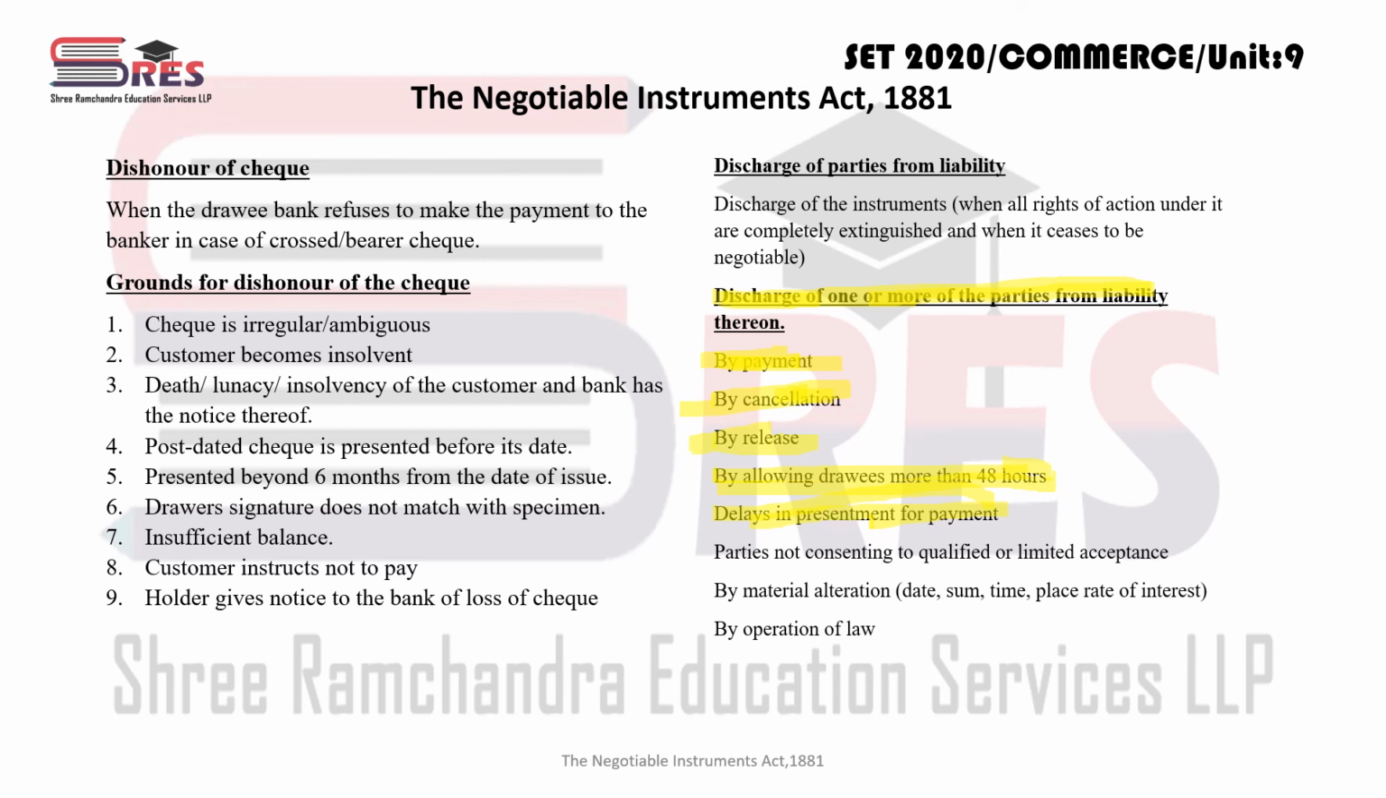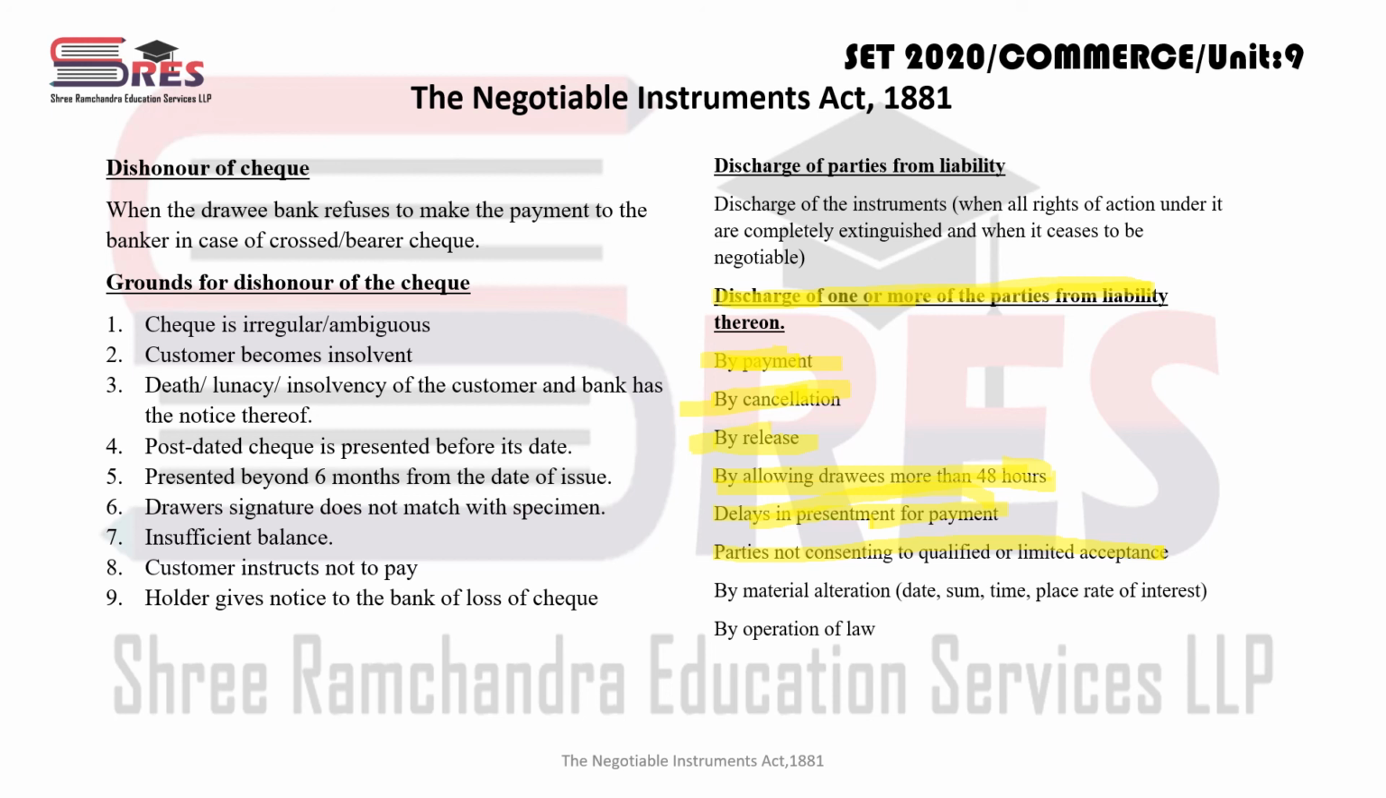Party is not consenting to qualified or limited acceptance. Sometimes it happens the party to whom the bill is endorsed is not qualified for that. तो in that case अगर वो पार्टी बिल को प्रेजेंट करता है बैंक में या जो भी, तो in that case the person who has drawn that instrument is not liable for anything. He is extinguished from his liability.